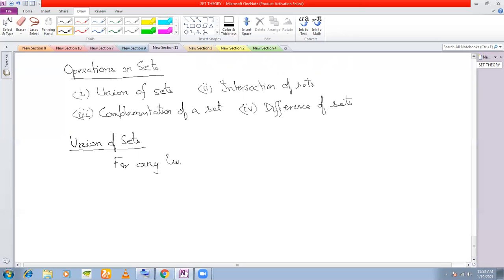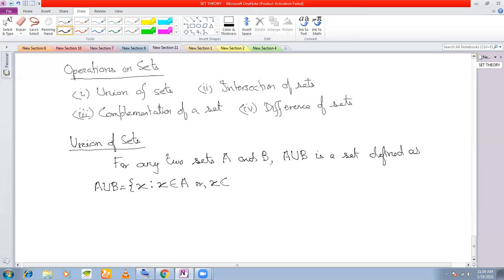For any two sets A and B, A union B is a set defined as, remember this definition, very important definition, which you have also done in class 8. A union B is defined as X such that X belongs to A or X belongs to B. That means either the elements of A or the elements of B.